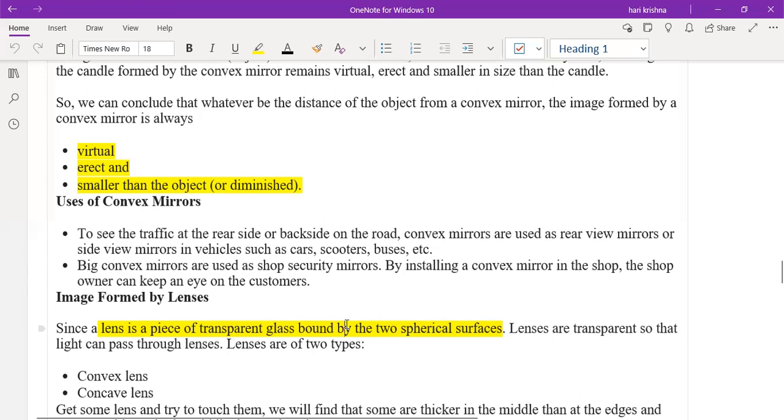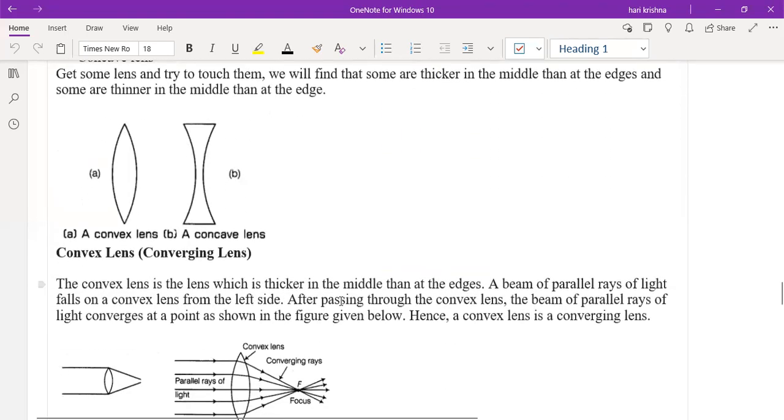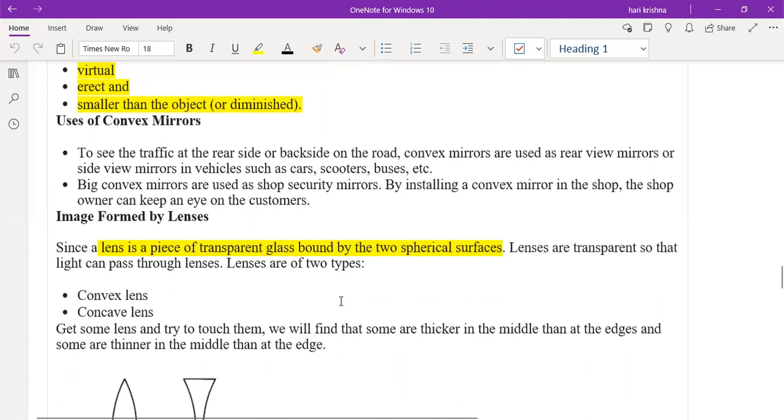I said that concave mirror will be exactly similar to the convex lens. Yes, sir. When you place the object near to the convex lens, the image formed will be virtual, erect, and bigger in size than the original object.